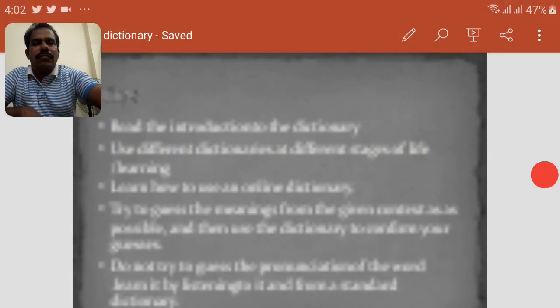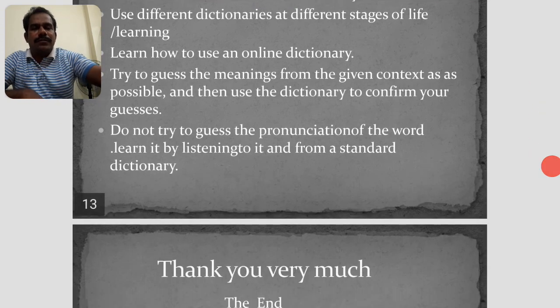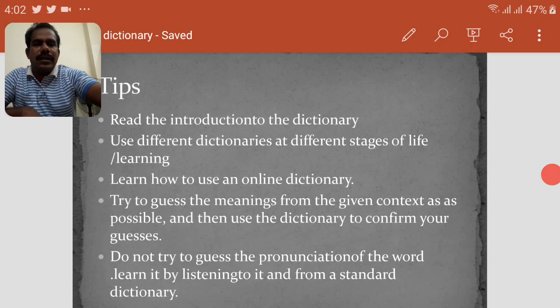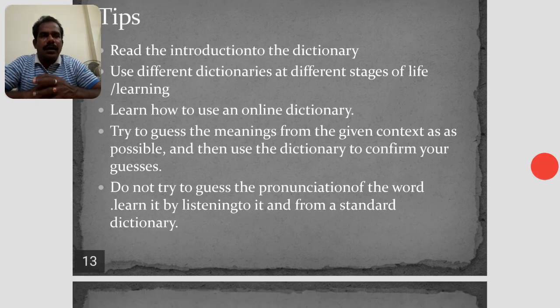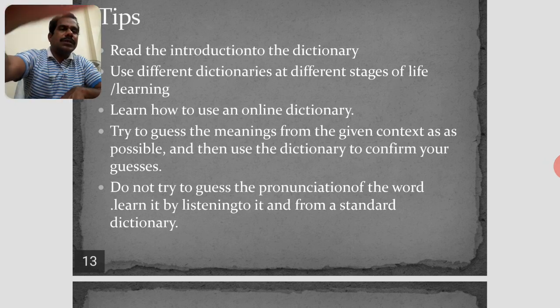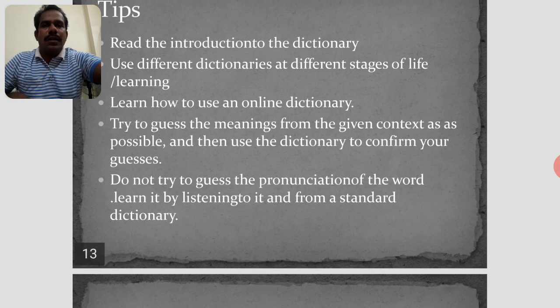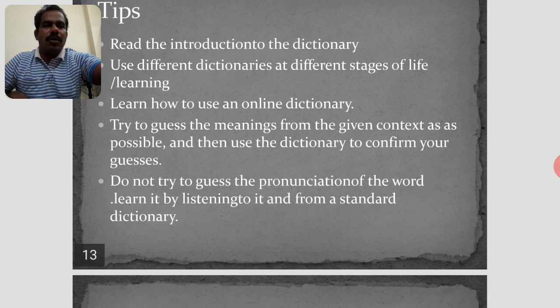So here I would like to mention some tips, the last ones. The tips are: read the introduction to the dictionary to know how to use it. Use different dictionaries at different stages of life in your studies. Learn how to use an online dictionary.